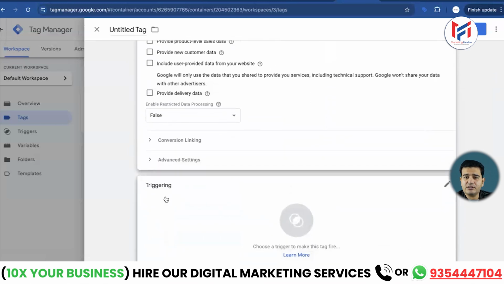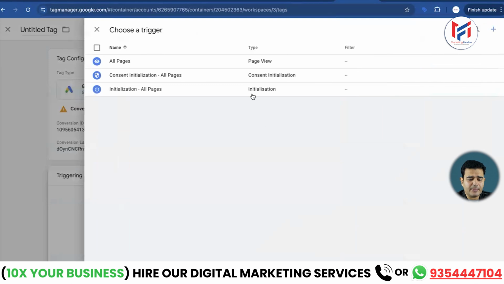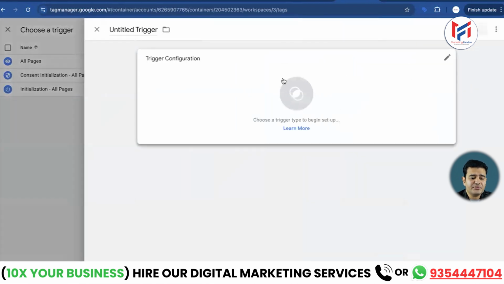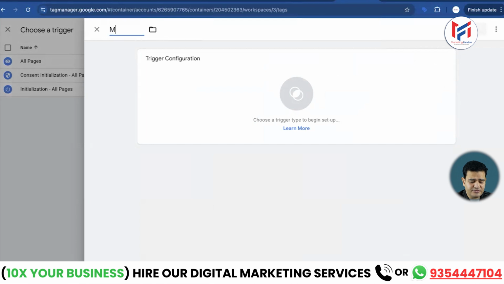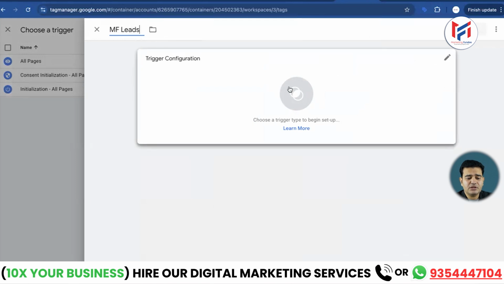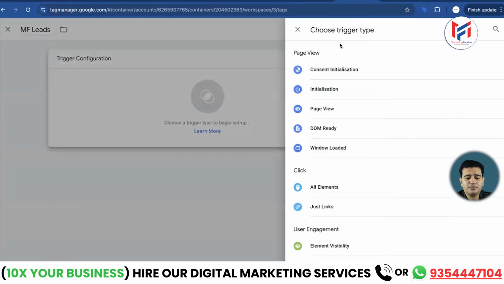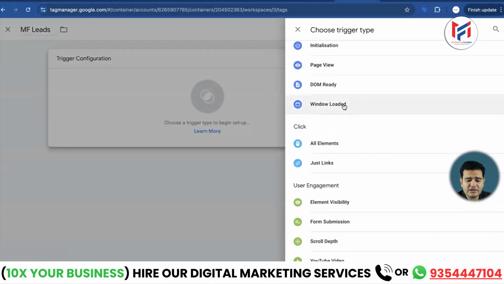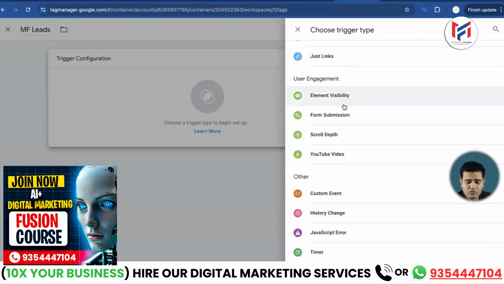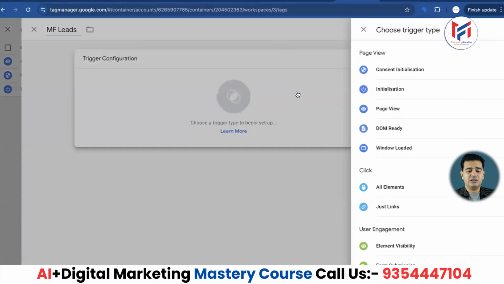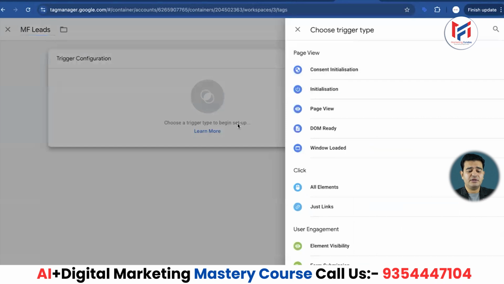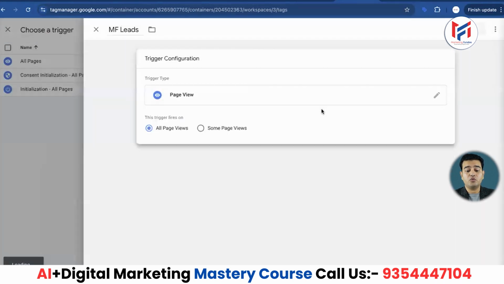Now we will go down here, and here you are getting the trigger option. So here you click on the trigger. Here we will click on the new plus sign that is appearing on the trigger. Now we will create a trigger, but here we will be creating a dummy, so you can give it a name. I can write here MF leads. So this is the name I will give. Now I will click here again and choose trigger type. Here there will be various trigger types. Which one should I choose here? We clicked on the trigger configuration and now we will select page view.